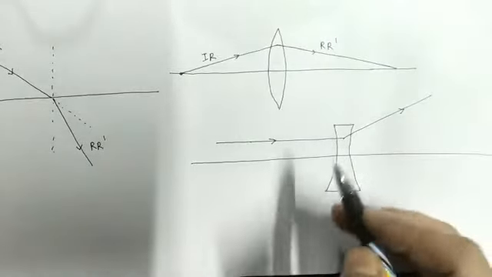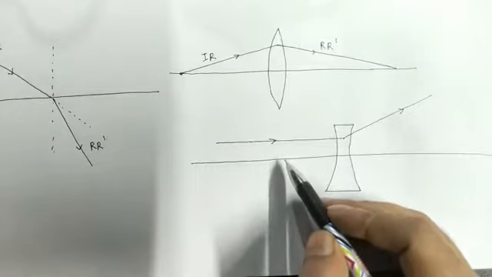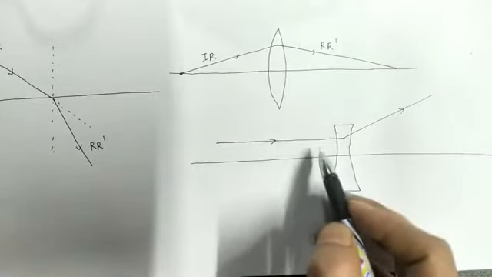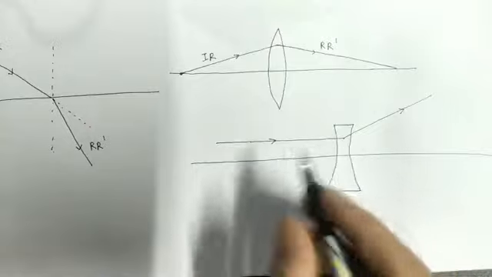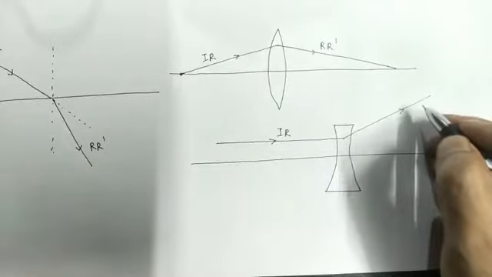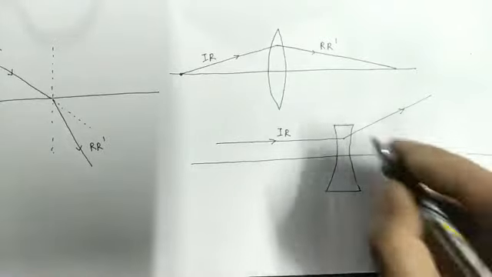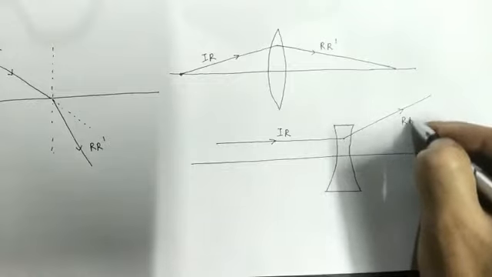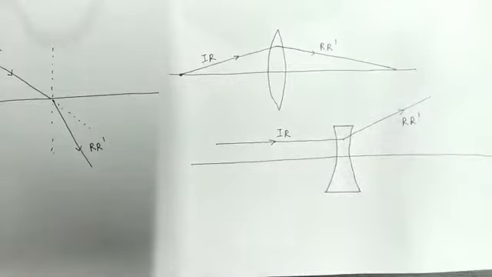So in this case, which ray is the incident ray and which ray is the refracted ray? This ray is before the optical event, that is refraction. So this ray is our incident ray, and this ray we are getting after the optical event, that is refraction. Therefore this ray is the refracted ray. Now we are going to discuss object and image in detail.